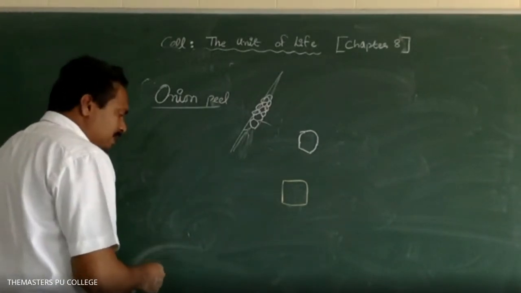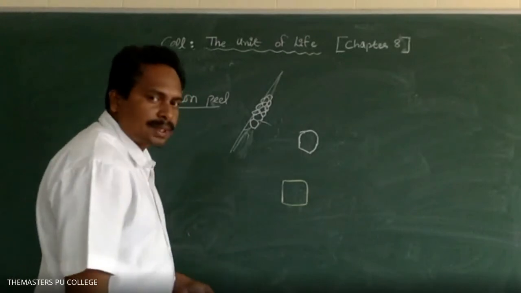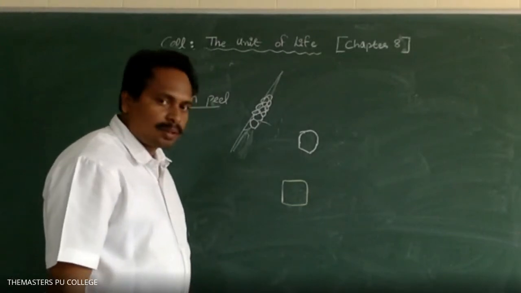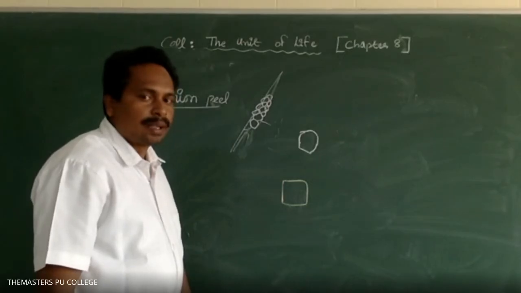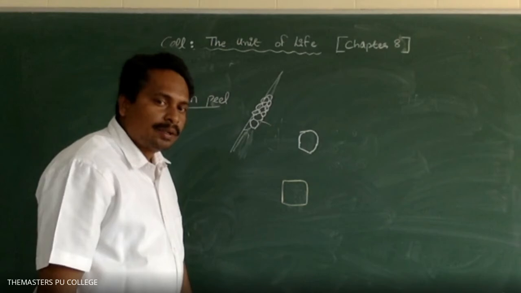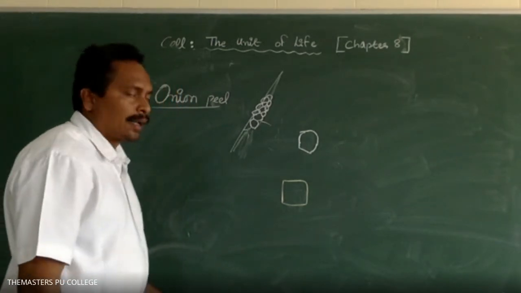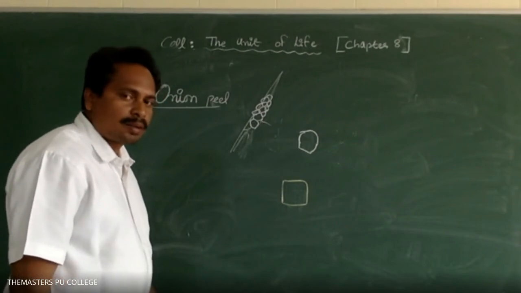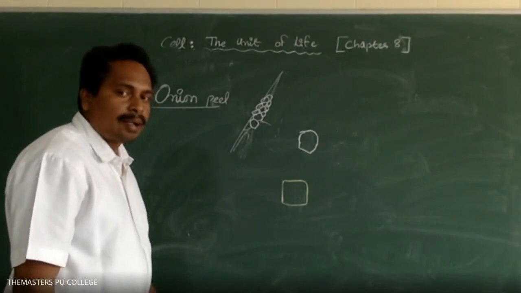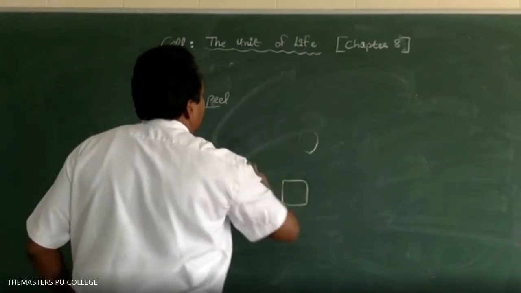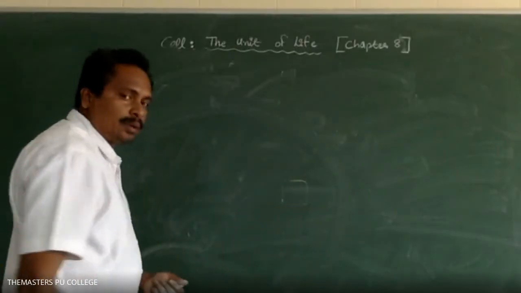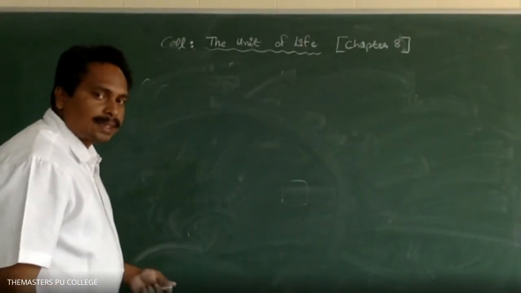How many types of cells are there based on the presence or absence of a well-defined nucleus? Two types: prokaryotic and eukaryotic cells. Plant and animal cells are eukaryotic cells because a well-developed nucleus is present.